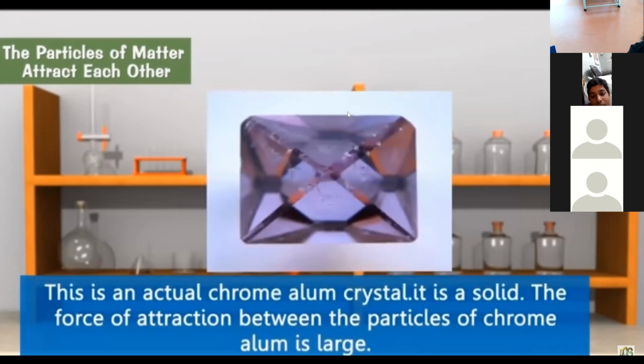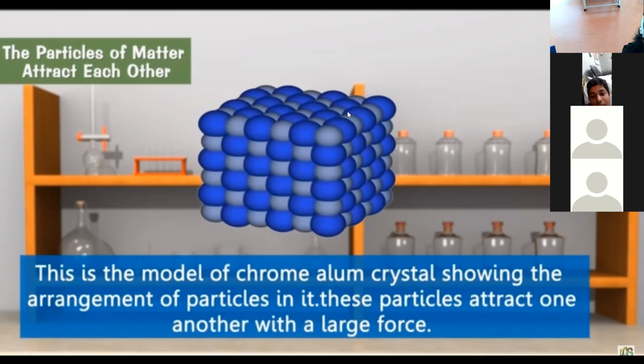This is an actual chrome alum crystal. It is a solid. The force of attraction between the particles of chrome alum is large. This is the model of a chrome alum crystal showing the arrangement of particles in it. These particles attract one another with a large force.